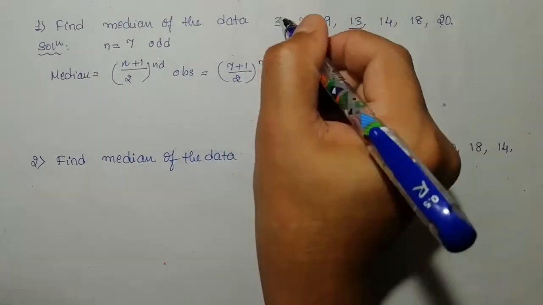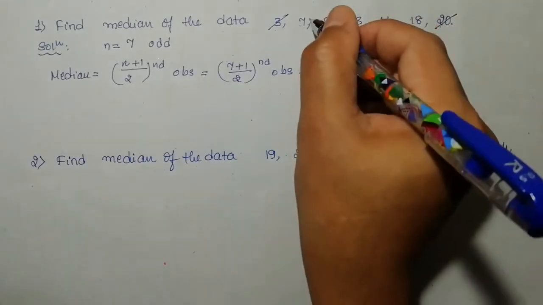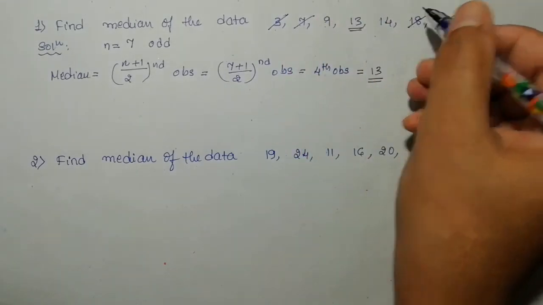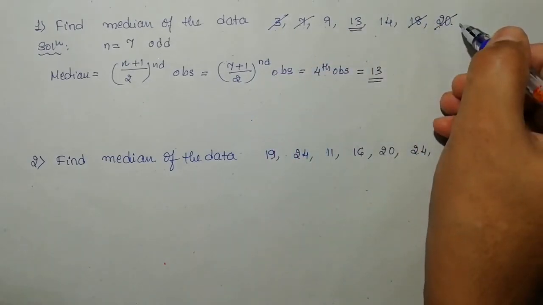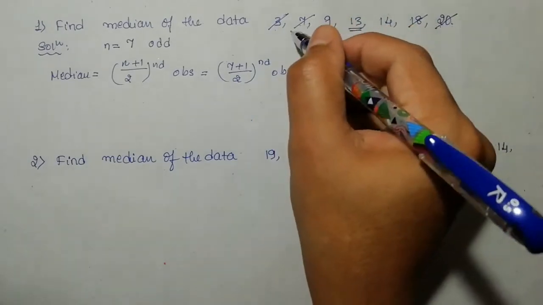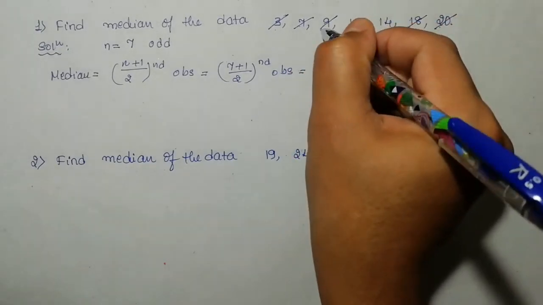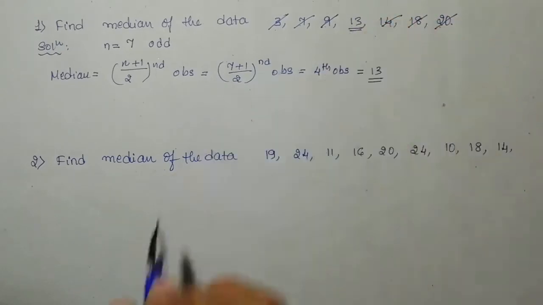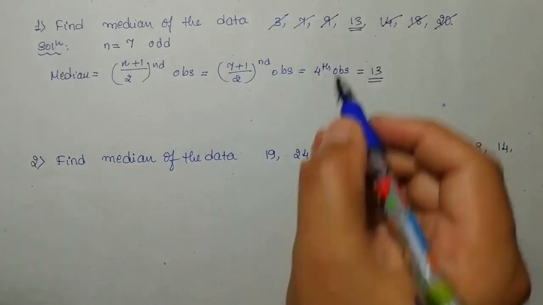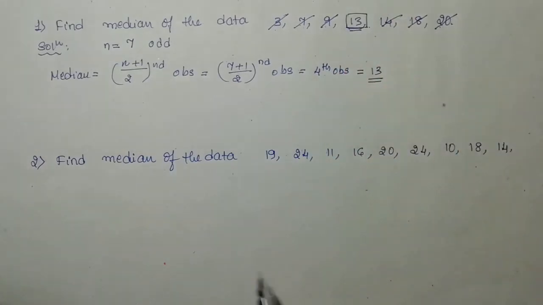Now if you go cancelling like this: first number from the first and last number from the last, second number from the first, second number from the last, third number from the first, third number from the last. You will get the middle number, which is 13 actually. So that's why this becomes the median.